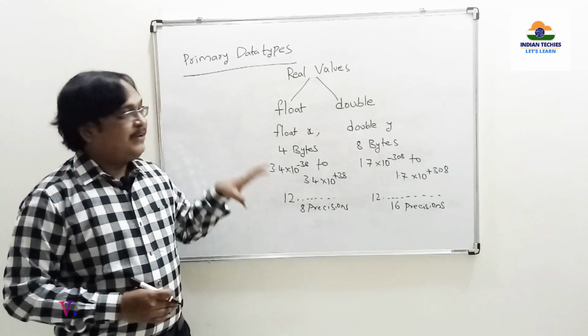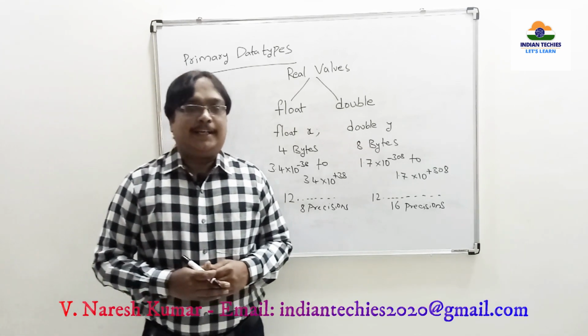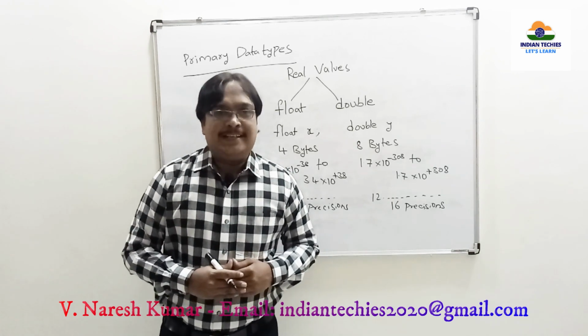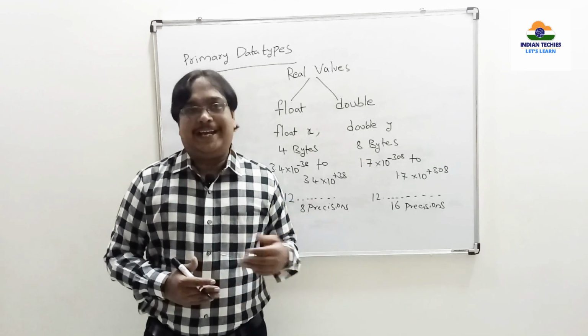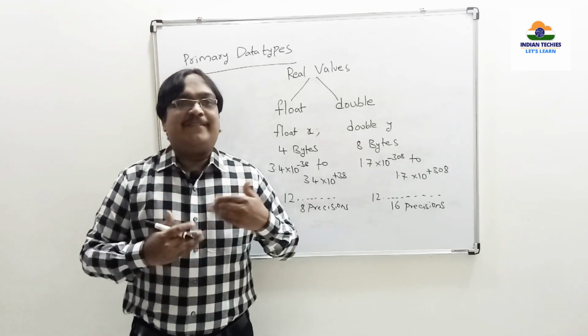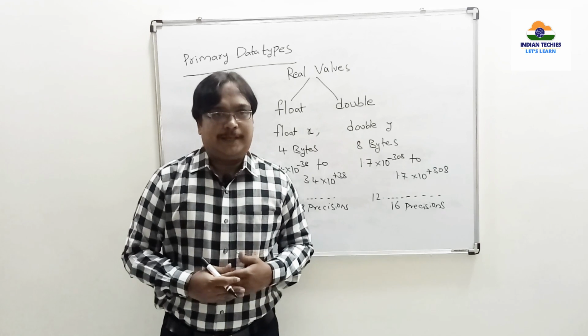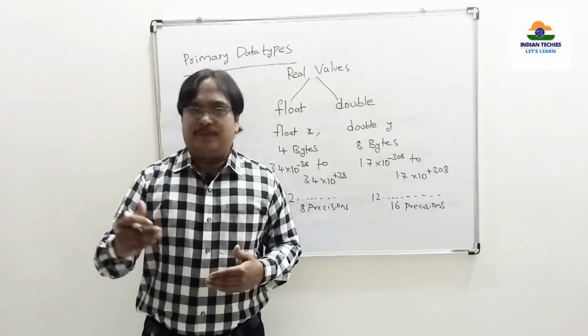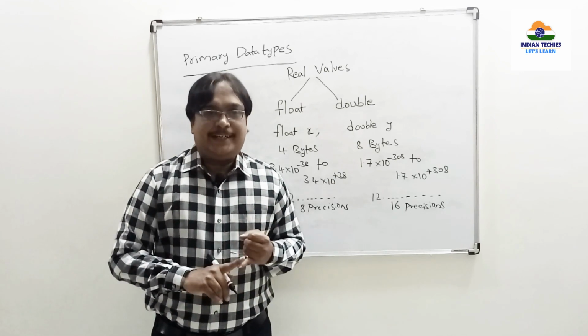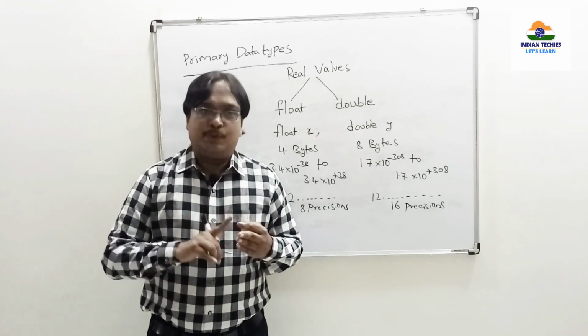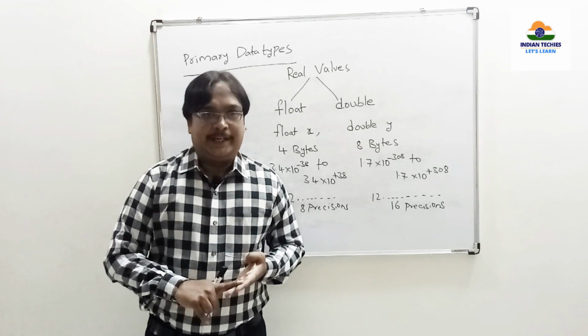So these are all the various primary data types available in C. That is primary or primitive or predefined. You can call it any of them. Whenever anyone asks you what the various data types are, don't immediately say int, char, float, double. Tell them: primary data types, derived data types, user defined data types, and empty data types.